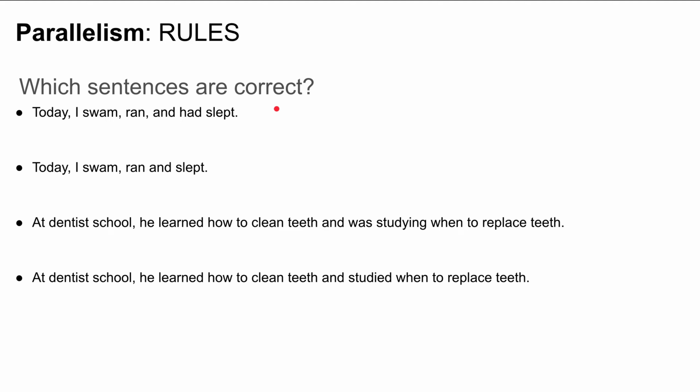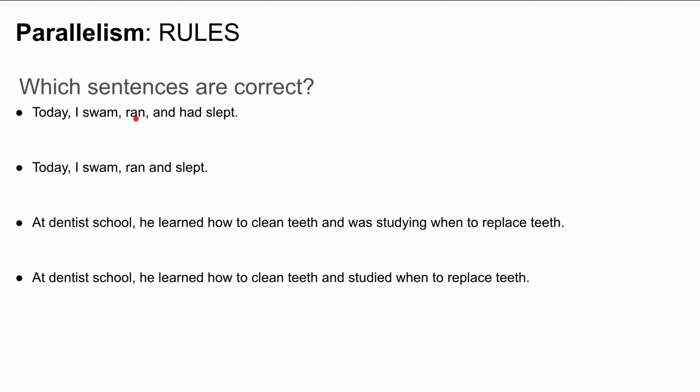Which of these sentences are correct? Today I swam, ran, and had slept. Today I swam, ran, and slept. At dentist school, he learned how to clean teeth and was studying when to replace teeth. At dentist school, he learned how to clean teeth and studied when to replace teeth. All right, seems like we have two pairs right here.